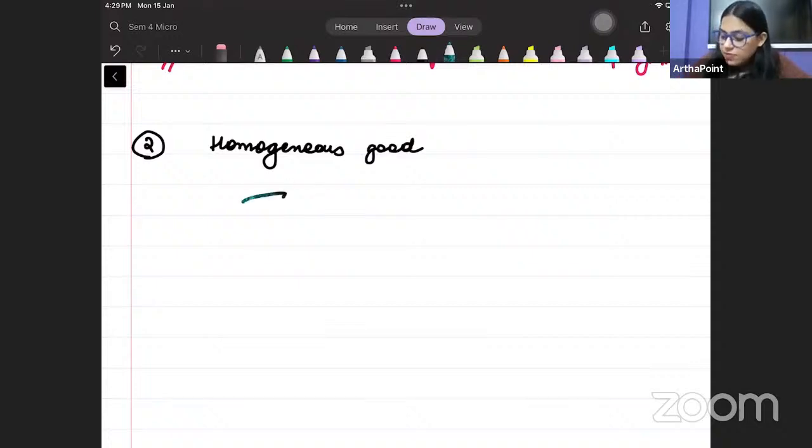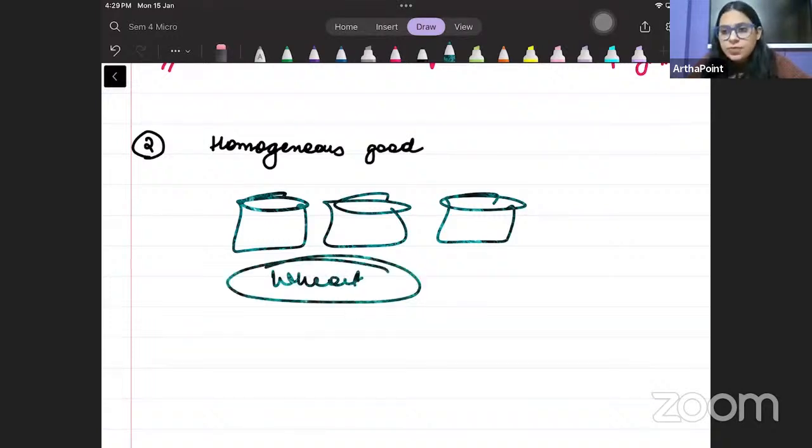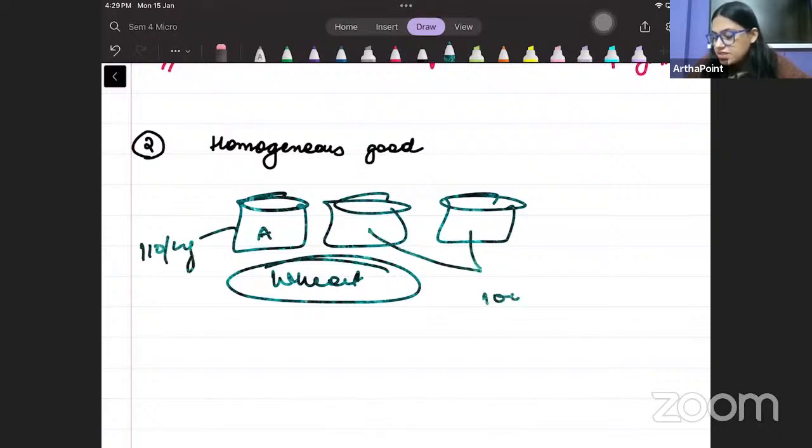अब अगर farmer A, B and C, if all three of them are selling the same kind of wheat, तीनों same wheat ही बेच रहे हैं. So can farmer A sell at 110 per kg, but when B and C are selling at 100 per kg? No. People will say, you know what? The same wheat I can get from farmer B or C at a cheaper price.